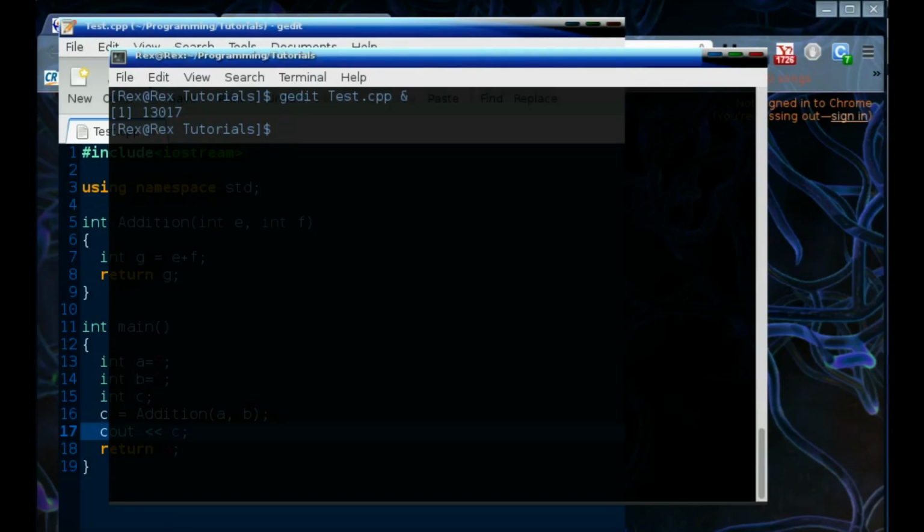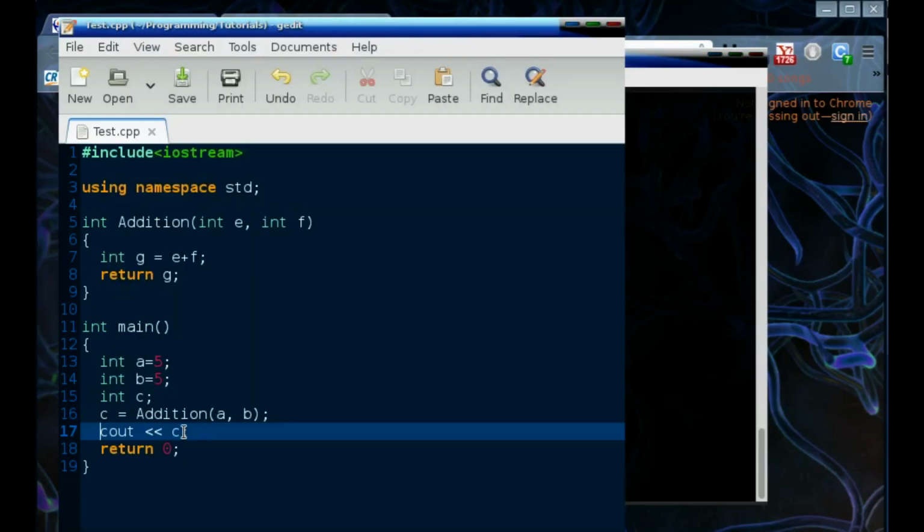That is one core concept of a function right there. It's not very hard. Now if I run test, there is 10 right there.